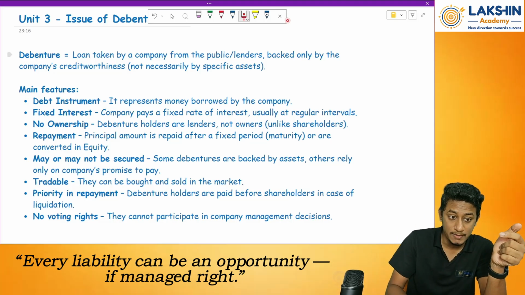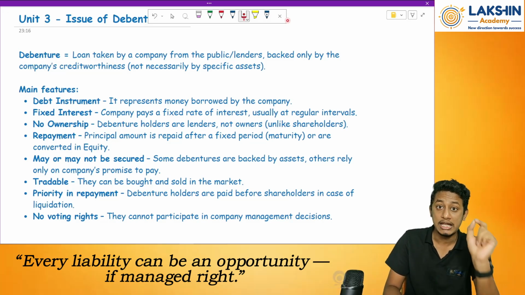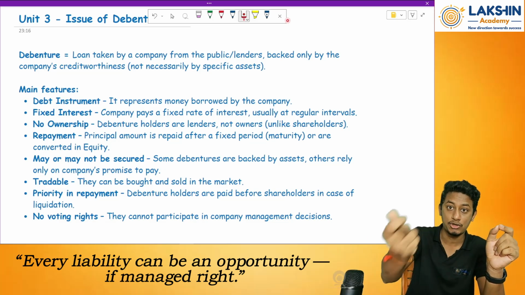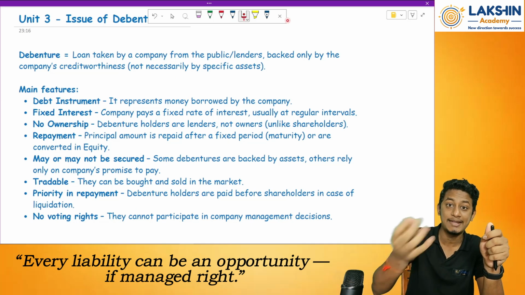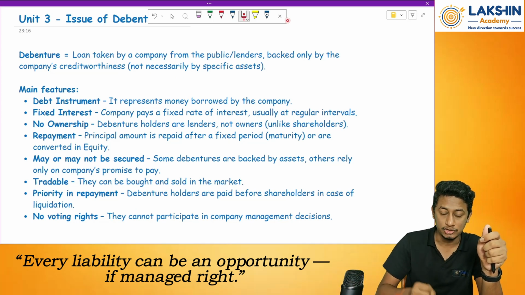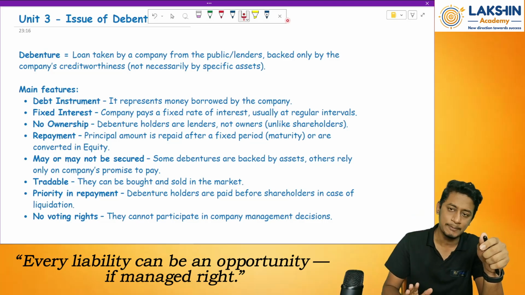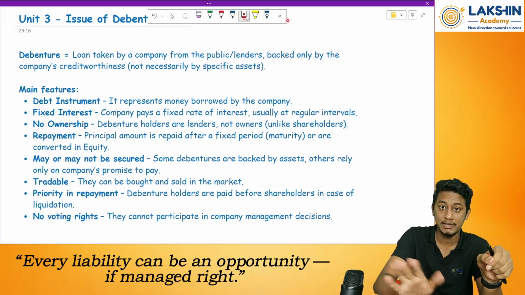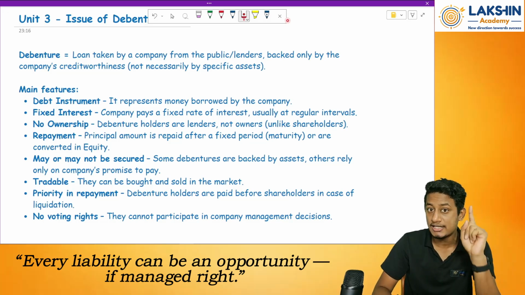But in the case of debenture holders, the company will generally issue redeemable debentures. What do you mean by redeemable debentures? That means once the company issues the debentures, after so many years the company has to buy back or redeem the debentures, giving back the money to the people with a premium or at a discount, depending on the case. But the company has to pay back the money. The company cannot keep the money till the date of dissolution. Clear? So this is one more difference between debentures and shares.